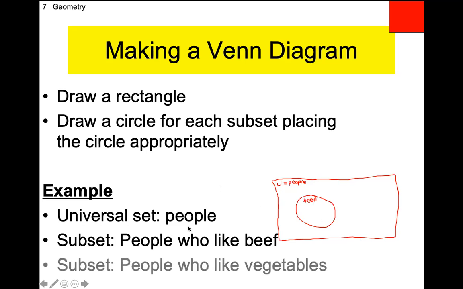All right, second subset will be people who like vegetables. Now, there are plenty of people who like beef and vegetables, so these 2 circles would overlap, and the overlap, I'm just gonna put veg, the overlapping of the 2 circles will represent the people who like beef and vegetables, and I would be a little dot right there. There's me. I don't know where you are. Wes, where would you be?